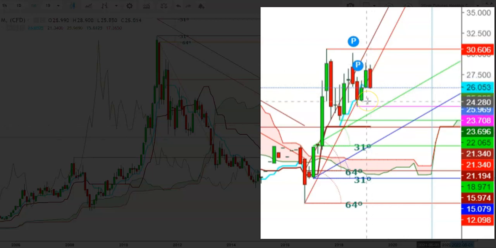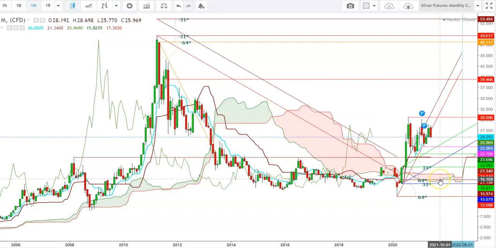Here I find that this will be a very decisive time for the silver futures, because if the silver futures find a monthly closing below the levels of $24.280 during the month of June 2021, we'll see a sharp selling pressure, because a breakdown below the levels of $23.708 could keep the silver futures under heavy bearish pressure. So friends, if the silver futures are not able to hold above the 26 days moving average, which is currently at the levels of $21.340, we'll see the silver futures continue this downward trend up to the lower end of Ichimoku cloud.